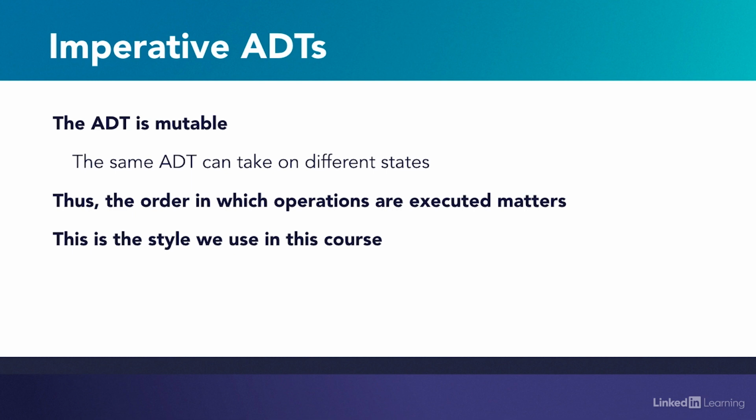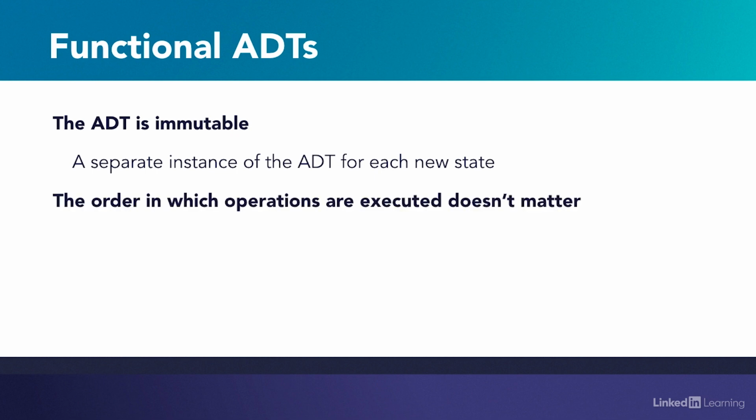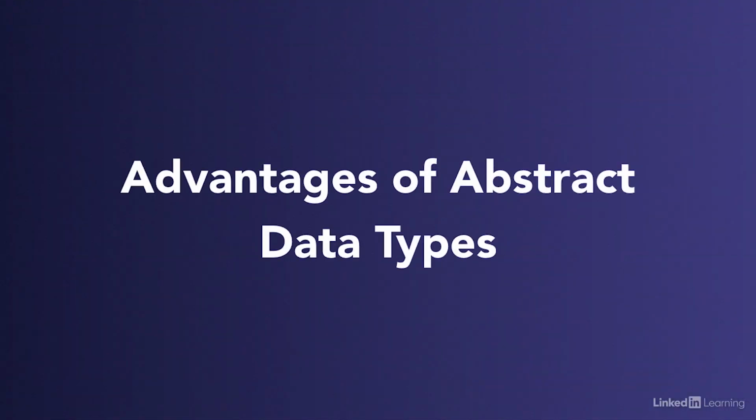The other style is called the functional style. In the functional definition of an abstract data type, we think of the abstract data type as immutable or not changeable. It has a separate entity of the abstract data type for each state that it can be in. This means that an operation that modifies the abstract data type is operating on the present state and returning an entirely new state as a result. In this way, the original abstract data type is never changed. Consequently, the order in which the operations are executed in the functional definition doesn't matter, since no operation is changing the present state. There are a couple advantages to thinking about data using an abstract data type.